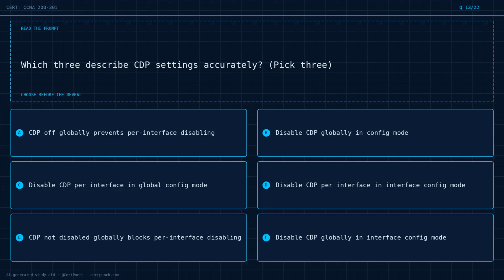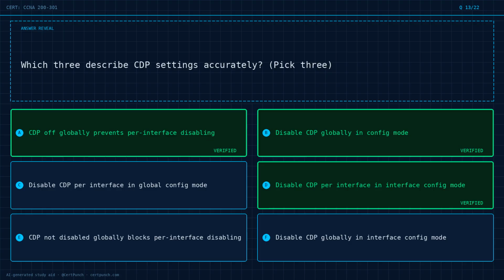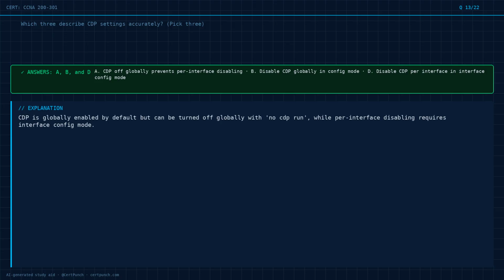Choose the best answer before the reveal. Commit to it now. The correct answers are Option B, Option C, and Option D. The correct answers are options A, B, and D. Exam logic. CDP is globally enabled by default, but can be turned off globally with no CDP run, while per interface disabling requires interface config mode.